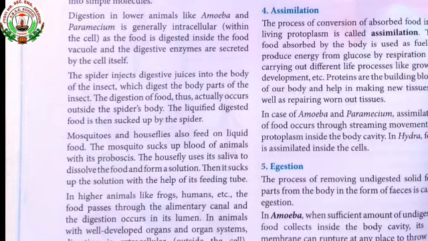Now we will move to the next paragraph, about the mosquito and the housefly. Mosquito and housefly also feed on liquid food. The mosquito sucks up blood of animals with its proboscis. The housefly uses its saliva to dissolve the food and form a solution. Then it sucks up the solution with the help of its feeding tube.